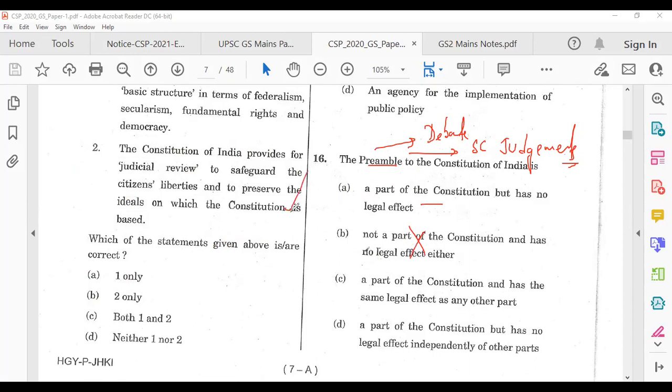Now this is a very tricky question, because ideally we have just seen that it is a part of the constitution, but it is not justiciable. If you are in a hurry, there are many students who, and exam pressure is a different scenario altogether. That's why I always tell people who get confused related to cutoff and all those things, don't worry about the people who are just sitting in an AC room making the answers. It's very different from giving the exam in a pressure cooker like situation.